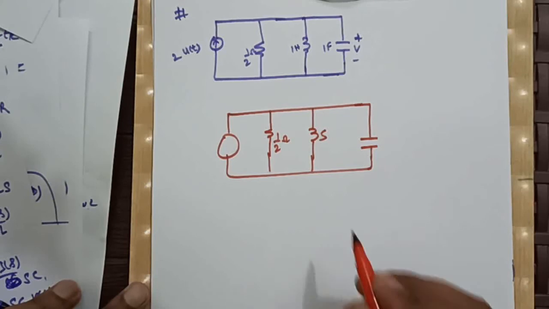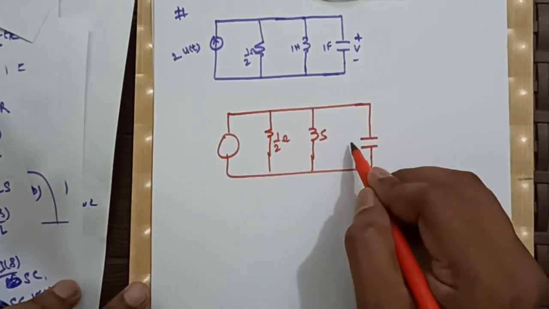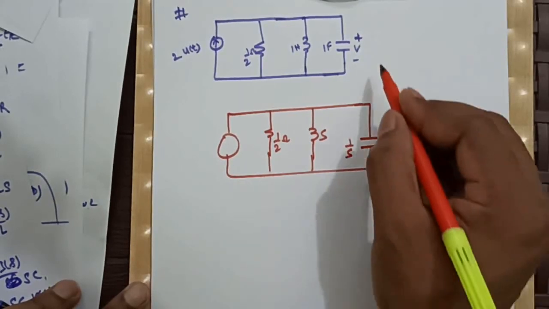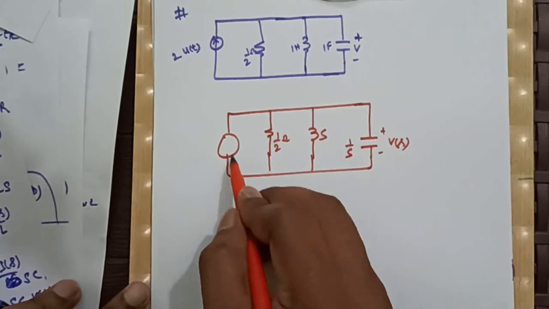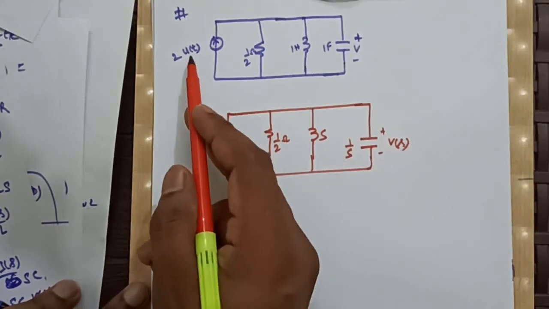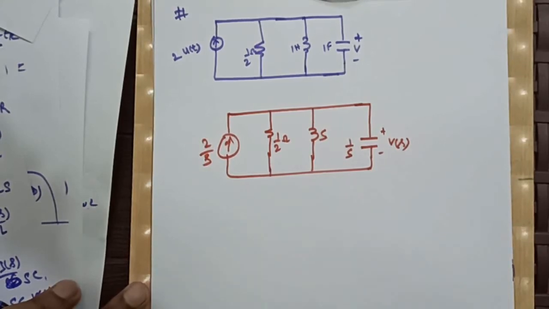L value is 1, so it is S. C value is 1, so it is 1 by Cs. And this v will be represented as Vs, since the Laplace transform of u(t) is 1 by S. So this is the Laplace representation.